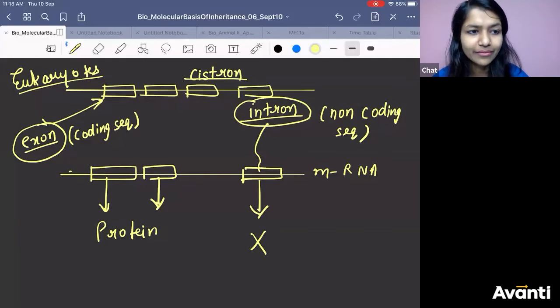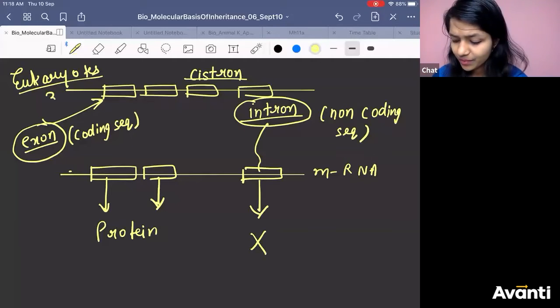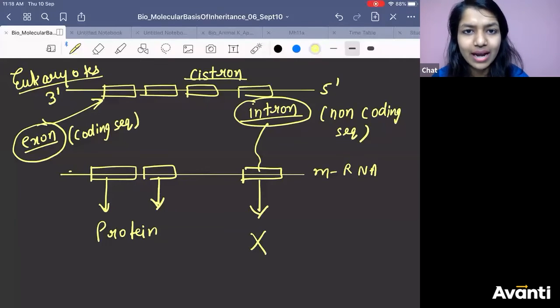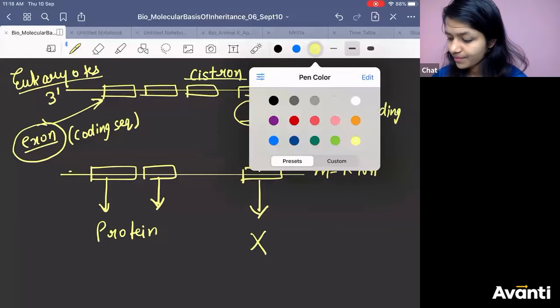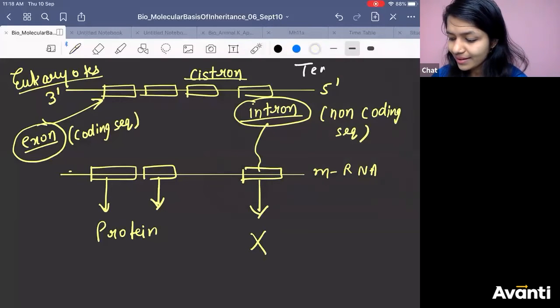Really? Everyone is wrong. We are taking which strand to make mRNA? 3 to 5, right? And what is the 3 to 5 strand? Is it coding or is it template? It is template, no. It is template strand, right?